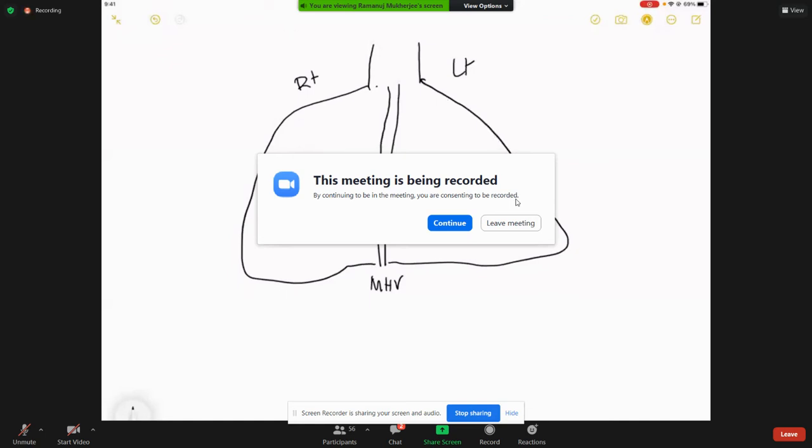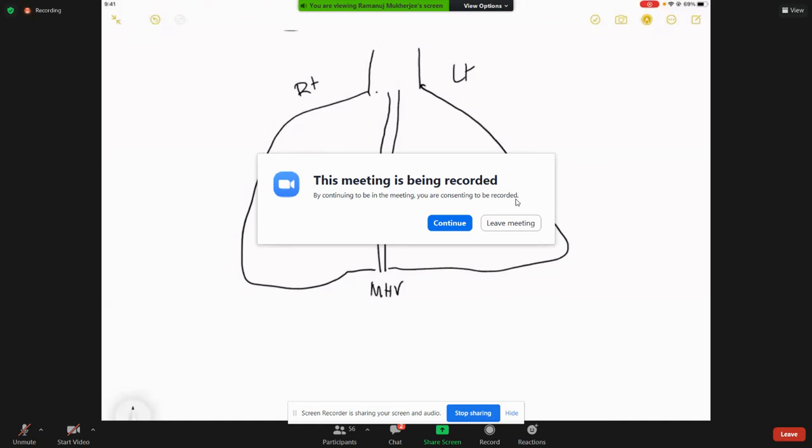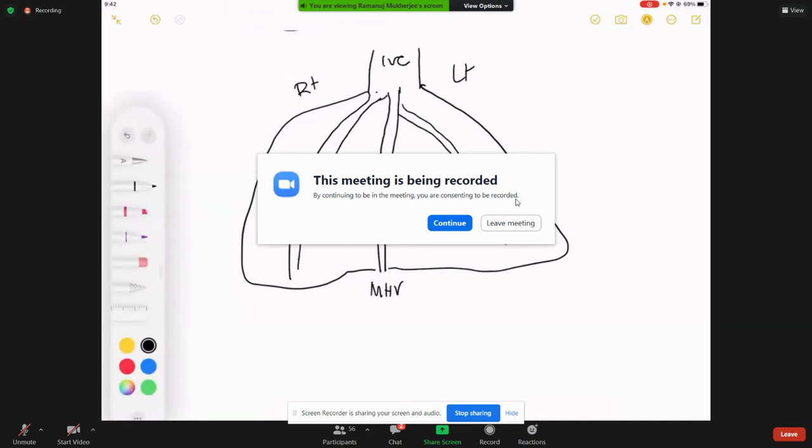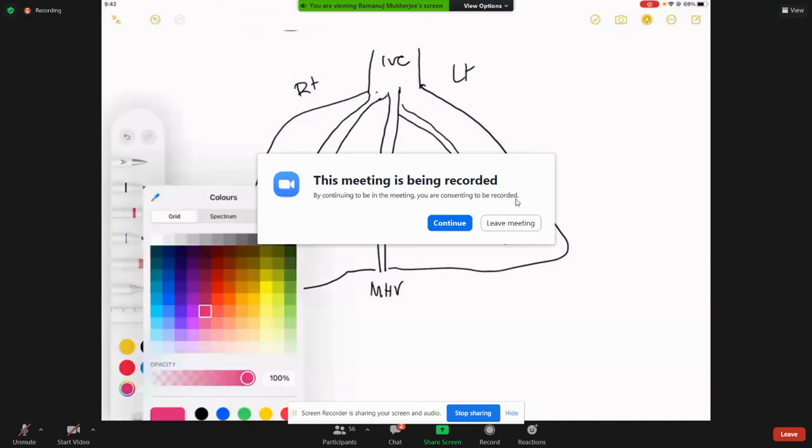Now, why am I telling you not to take the middle hepatic vein? Because you are then depending upon only one vein, the right, or one vein, the left, for the venous drainage. Okay? So it is a very difficult terrain to save the vein, but still, if you can, it is a good idea to preserve the vein. Now, what is the gross anatomy? The gross anatomy is that the inferior vena cava has three veins. One, the middle hepatic vein.